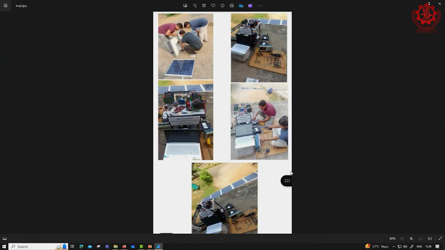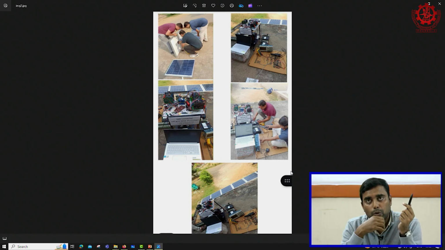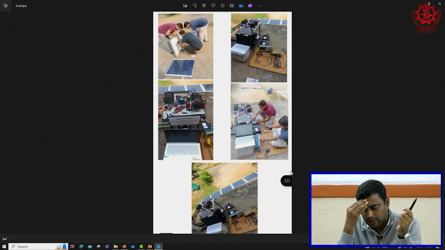Another figure, the field testing figure. We did it with solar panels also, but during that time the weather condition was not that suitable. So instead of solar, we tested with a DC voltage supplied from a diode bridge rectifier in order to validate this topology.